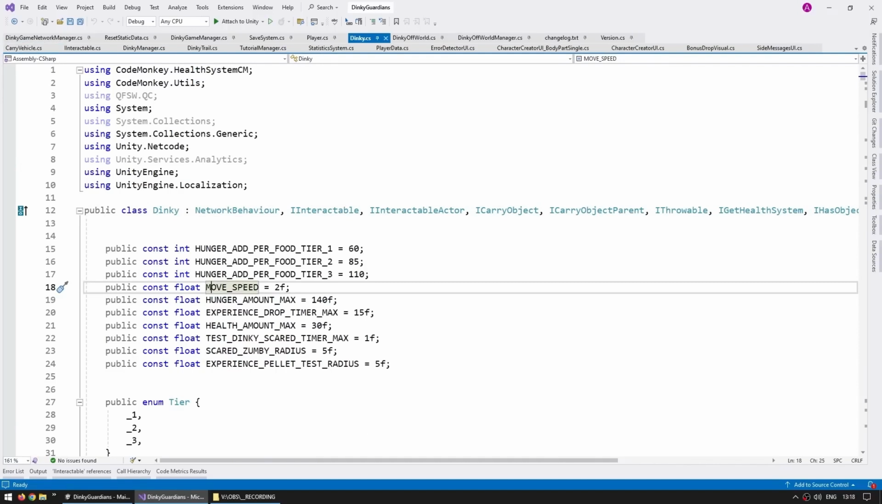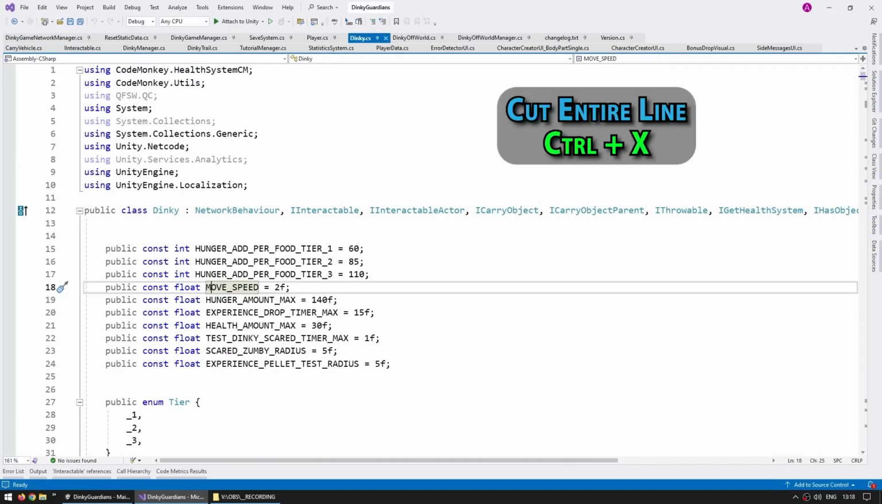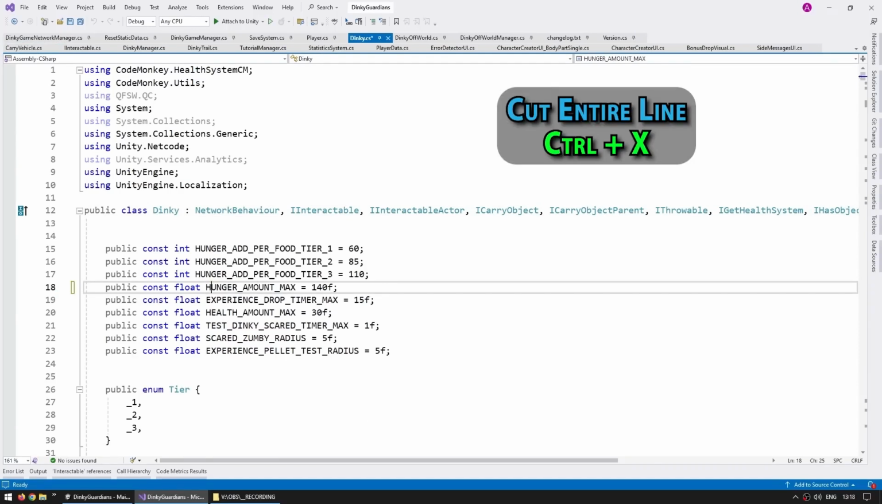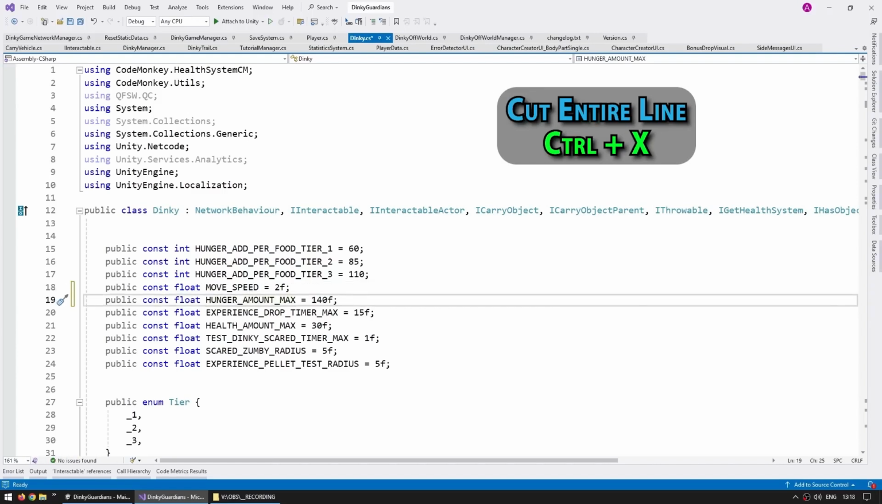Then here's a really simple one. You can erase an entire line by just having the cursor anywhere on that line and pressing Control X. That one cuts the entire line. That one acts as a cut, meaning if you press Control V, you get the line back.